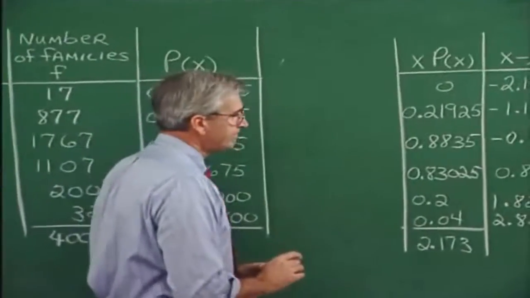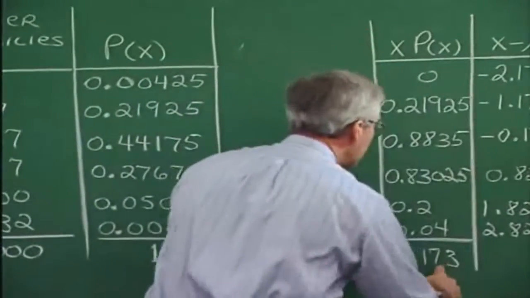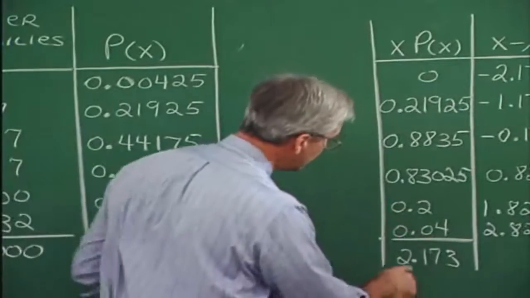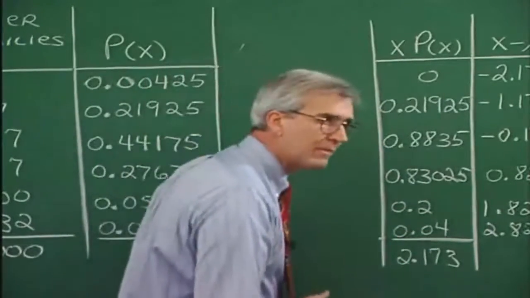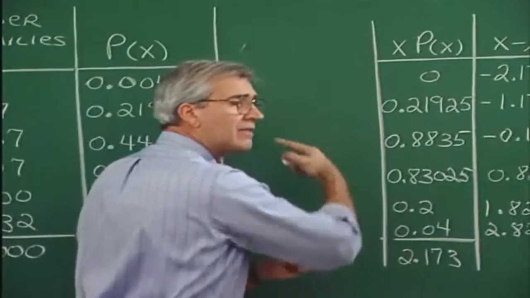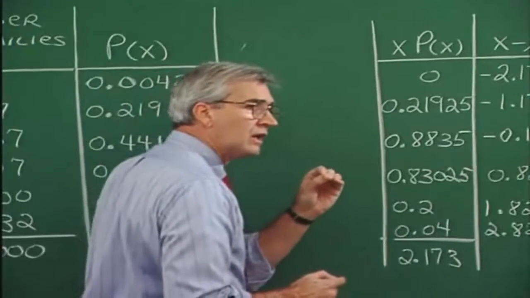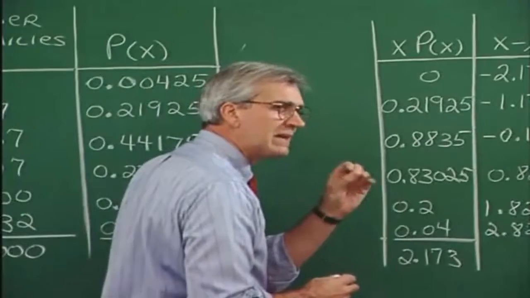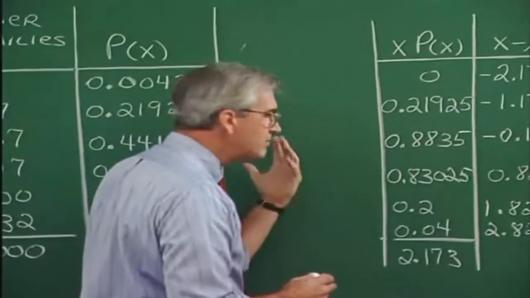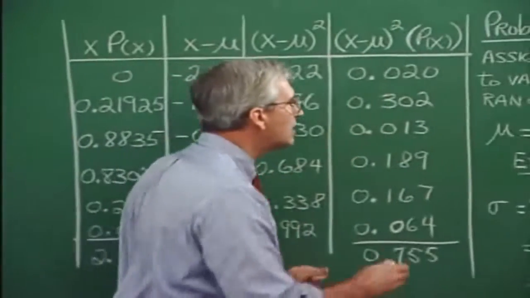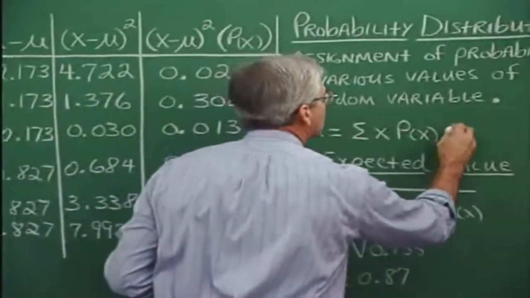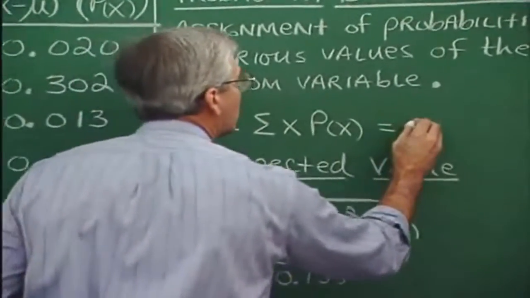Now, the sum in this column, just add these, we get 2.173. Where do I remember that? That was back over here. That was the mean of the population, mu. 2.173 then is the sum of the xP(x) column.